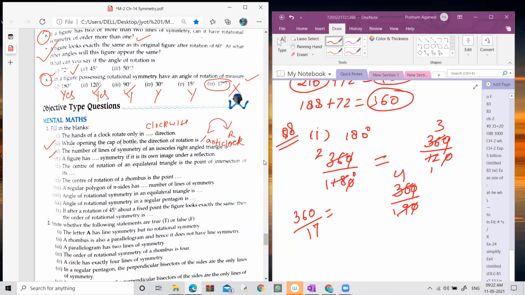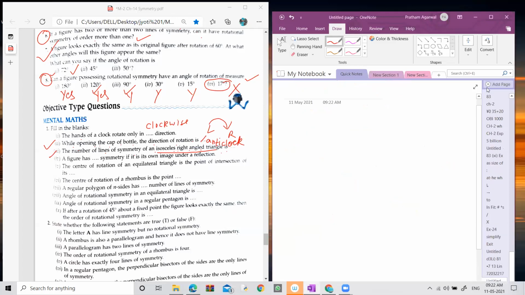Now let's come to the third one. The number of lines of symmetry of an isosceles right angle triangle is. Now here you have to tell the number of lines of symmetry in an isosceles right angle triangle. Ma'am, one. What is an isosceles right angle triangle? Ma'am, which has two sides equal and the third side different.